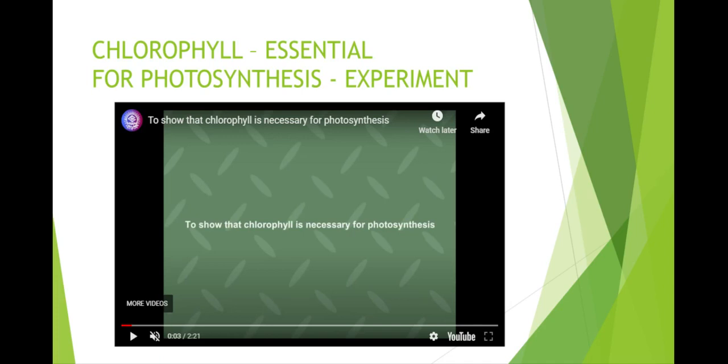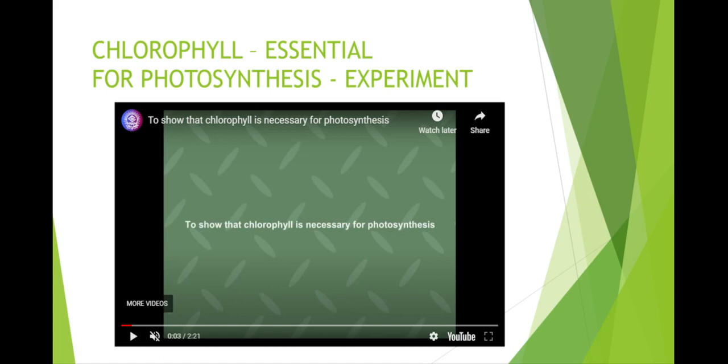Students, we are going to see another experiment to show that chlorophyll is essential for photosynthesis. For this experiment, we have to take a plant having leaves with green and some other color. Please remember, only chlorophyll gives green color to the leaves and it has the power to trap sunlight. For this experiment also, we need iodine solution. Why? Iodine solution will give blue-black color with starch. If starch is there, what does it mean? It will prove the occurrence of photosynthesis.